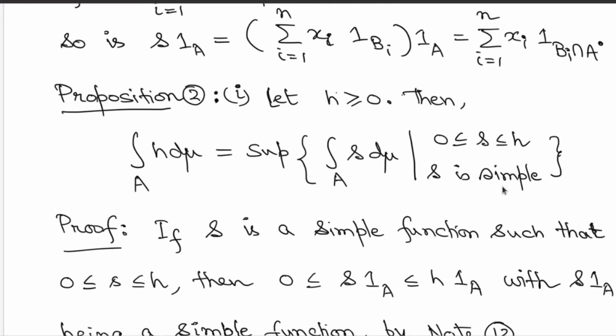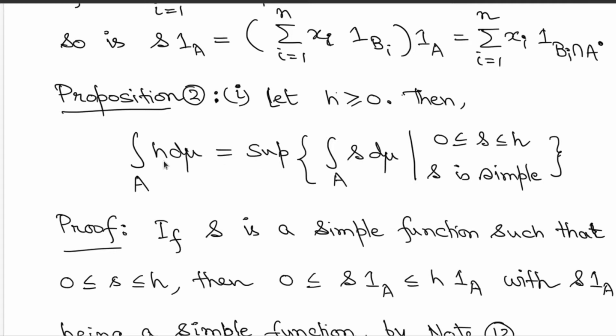So what is in the right hand side? Forget about h times indicator A. Look at all simple functions small s below the function h, and look at the integrations of these simple functions over the set A. That's all you need to check. You don't have to go to simple functions below h times indicator A, but look at all simple functions below h and consider their integrations over the set A. If you can manage to compute all these quantities, consider the supremum. That supremum will agree with the left hand side.